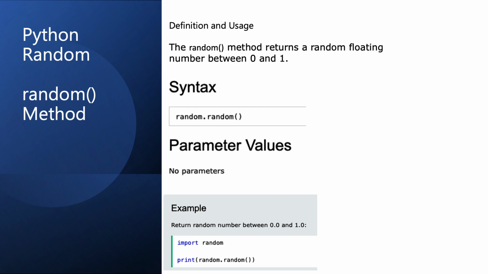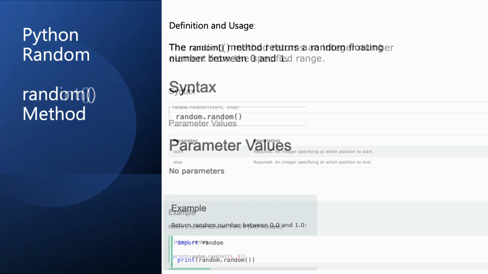So the random method is perfect for these scenarios, and it's incredibly simple to use as well. All you need to do is import the random module in your code, then just call random.random(), and voila, you have a random number at your disposal. So as you can see, with just a couple lines of code, we can introduce randomness into our programs, making Python a powerful tool for developers and researchers alike.